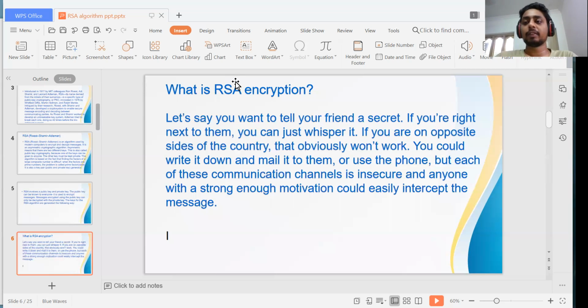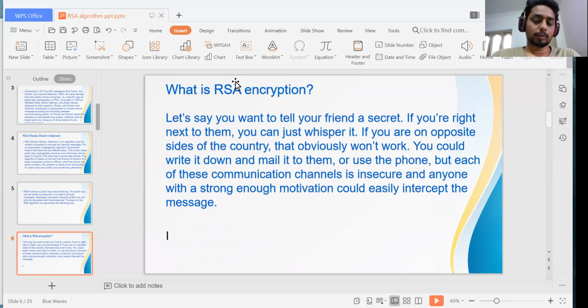Let's say you want to tell your friend a secret. If you are next to them, you can just whisper. If you are on the opposite side of the country, that obviously won't work. You could write it down or mail it to them, but these communication channels are insecure, and anyone with strong enough motivation could easily intercept the message.